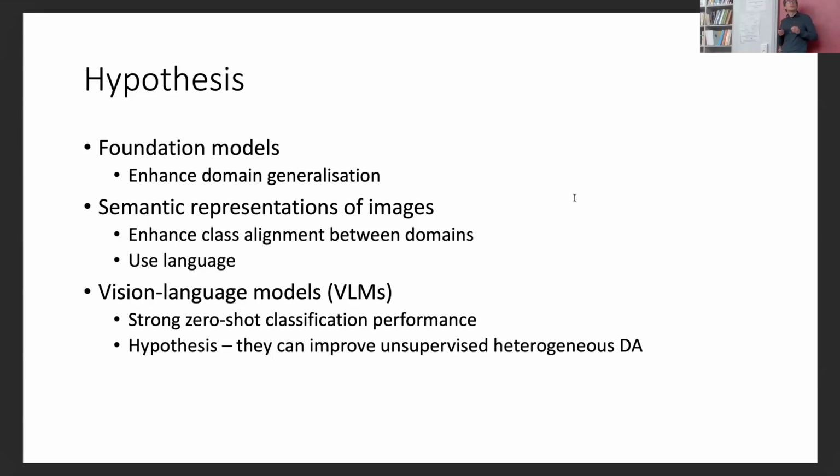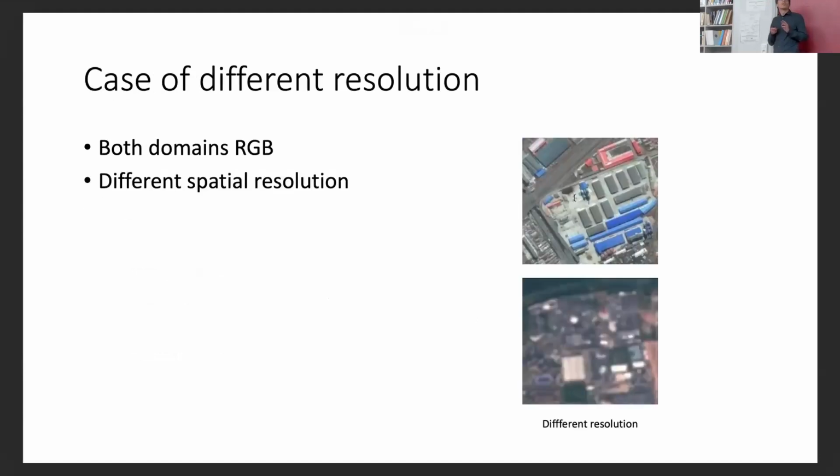So we were thinking about using visual language models for this because they already show strong zero-shot classification performance. So we hypothesized that they can improve unsupervised heterogeneous domain adaptation, which was so far a difficult task to solve. So we will focus on the case of different resolutions. We will have RGB images, two domains that are RGB, but of different spatial resolution.